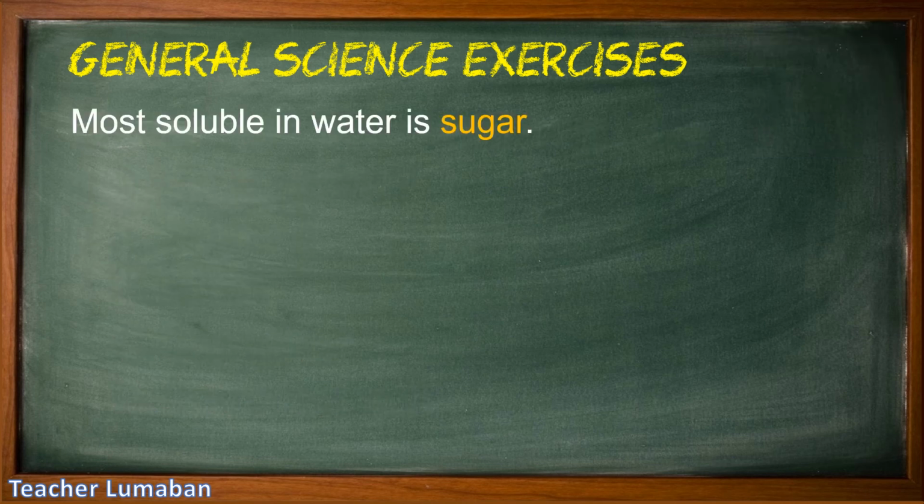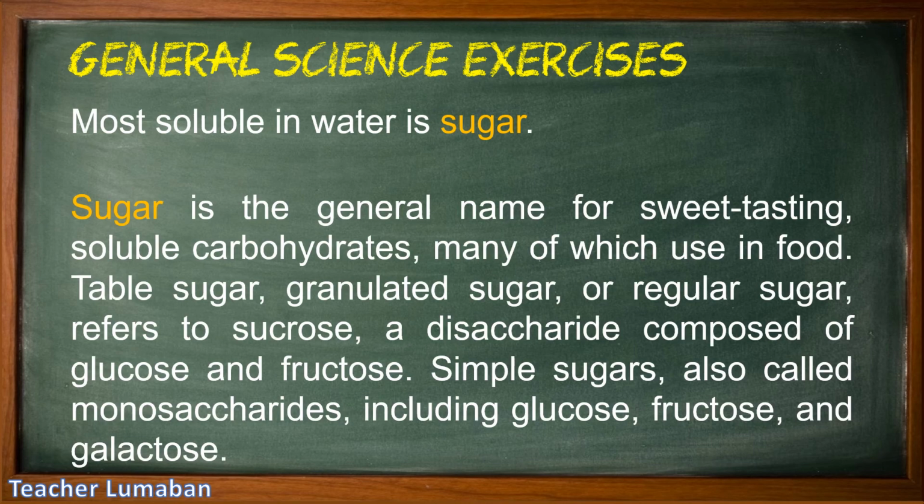Most soluble in water is sugar. Sugar is the general name for sweet-tasting, soluble carbohydrates, many of which are used in food. Table sugar, granulated sugar, or regular sugar refers to sucrose, a disaccharide composed of glucose and fructose. Simple sugars, also called monosaccharides, include glucose, fructose, and galactose.